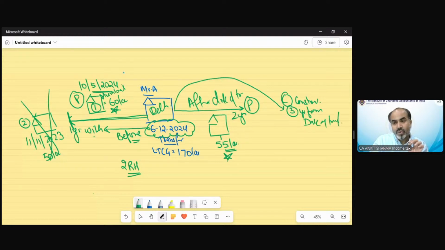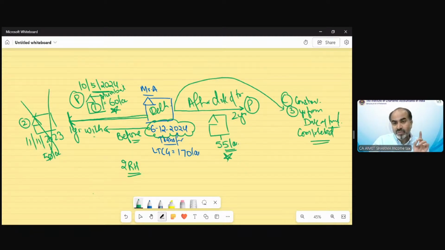So if you think, I don't want to purchase a property, I will purchase a land and I will construct it myself, then the department says, okay, now you have 3 years to construct the property, and the construction should be completed within 3 years. It should not be still running. It should be completed within 3 years.